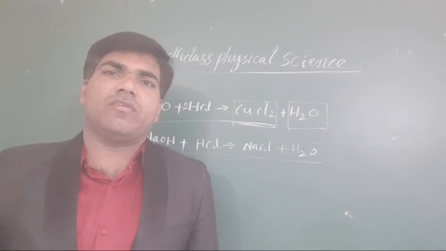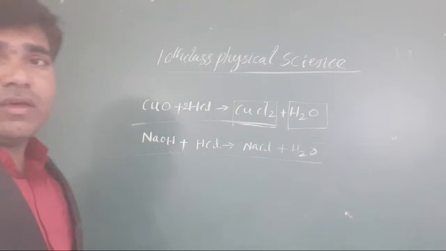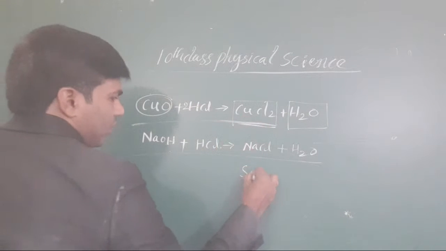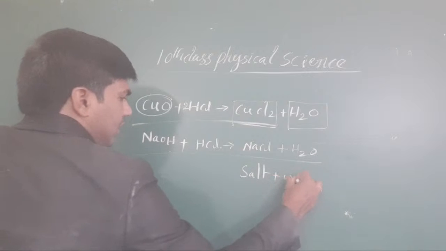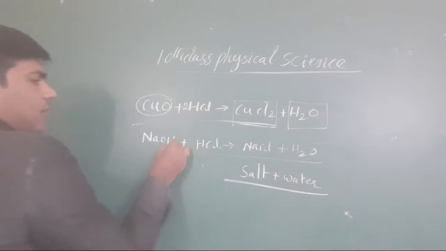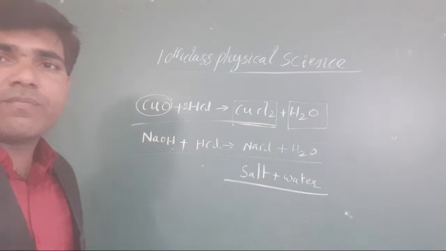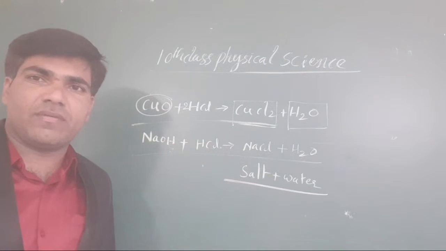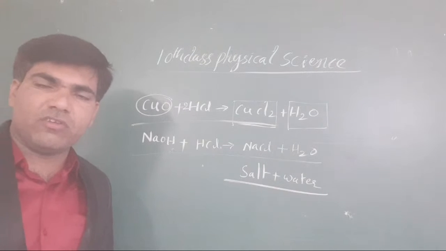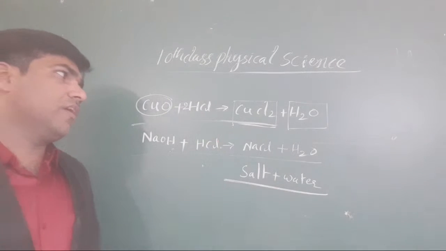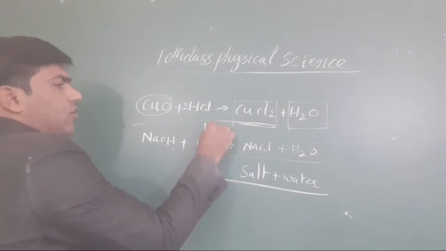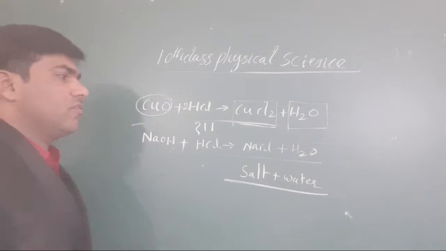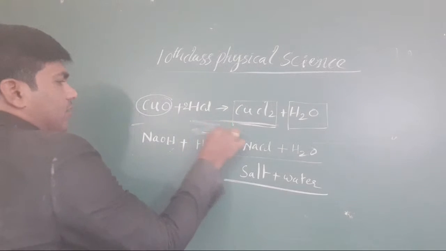Clear or not, all the students? When combined with a metal oxide, it forms a salt as well as water, the same as when an acid is combined with a base. Got my point, all the students? Both these equations are approximately equal.